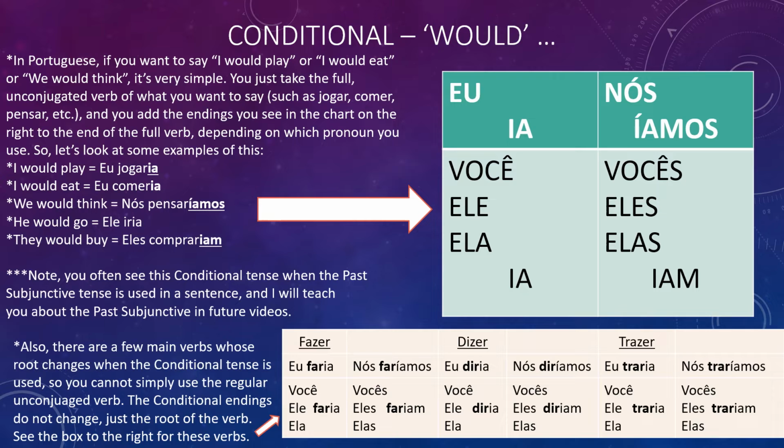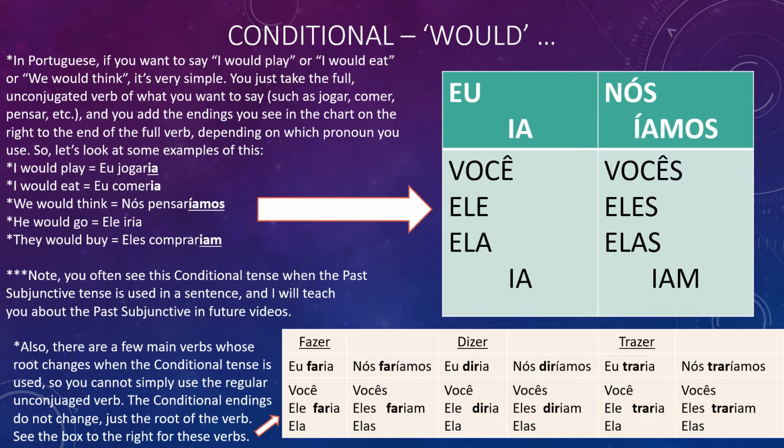I wrote, note, you often see the conditional tense when the past subjunctive tense is used in a sentence. And I'll teach you about the past subjunctive in future videos, so don't worry about that right now. But simply to say, I would do this, I would do that, they would do this, you take the full verb and just add the endings that you see in the green box.